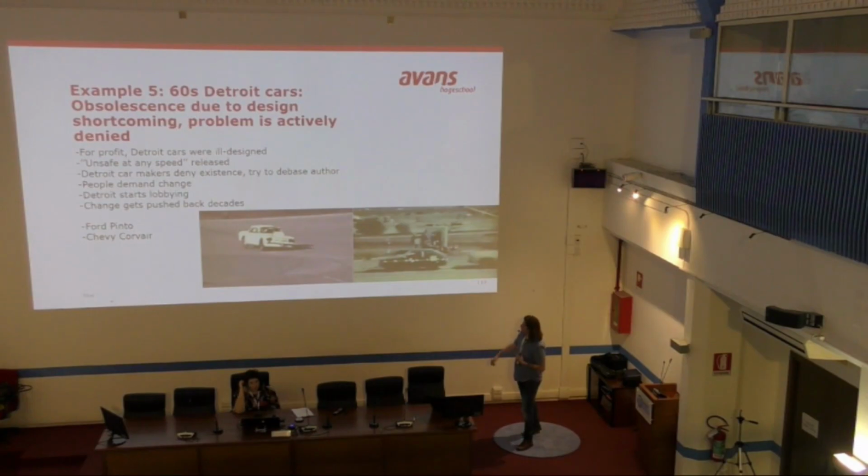You can see, to the left we have the Chevy Corvair, which is a car with a very weird suspension. If you inflate the tires to a normal pressure, you have a risk of flipping the car over. And to the right, the Ford Pinto, which has its fuel tank in the back and a very weak link from the fuel tank to the engine, which if you go further,